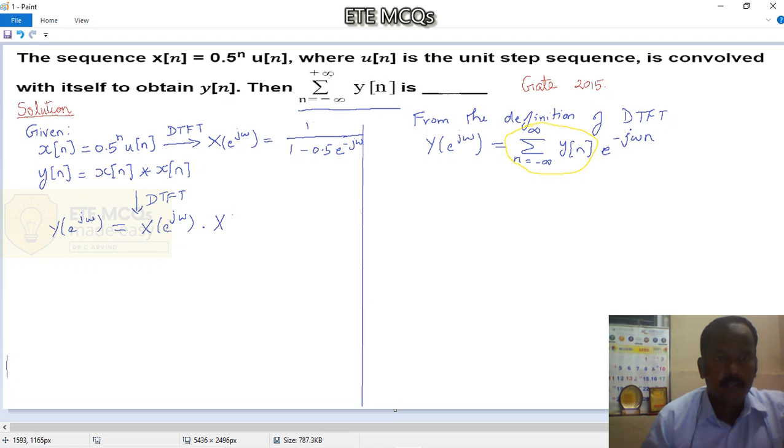So finally this becomes X of e power j omega the whole squared.